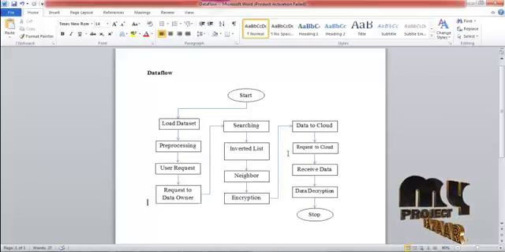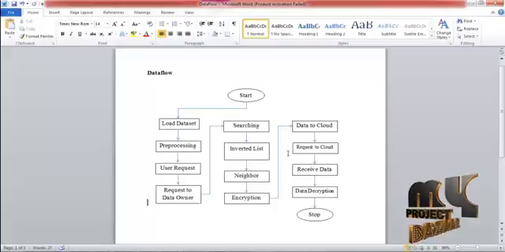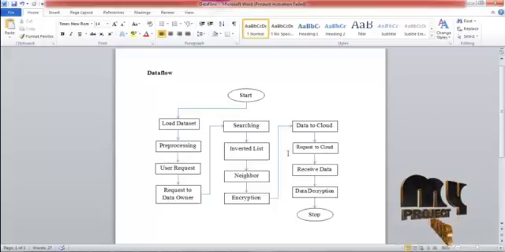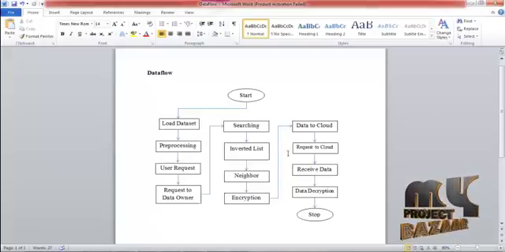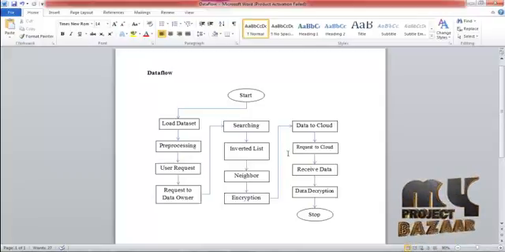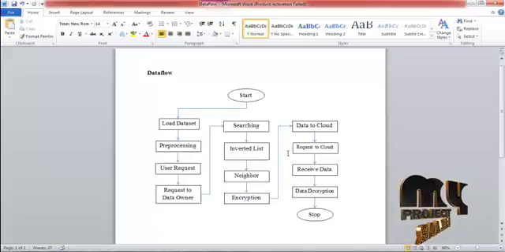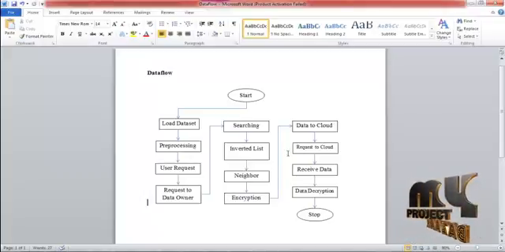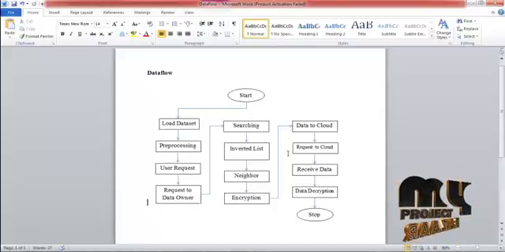Then the client also sends the request to the cloud. Now the cloud has the two contents, that is the user request and the result of the data owner. Then the cloud transfers the result of the data owner to the client. The client receives the data in the form of encryption. This encrypted data is now decrypted by the client.